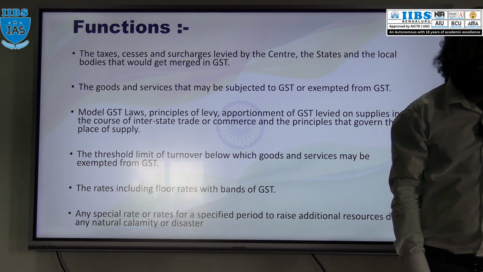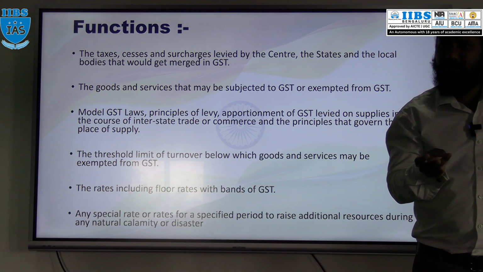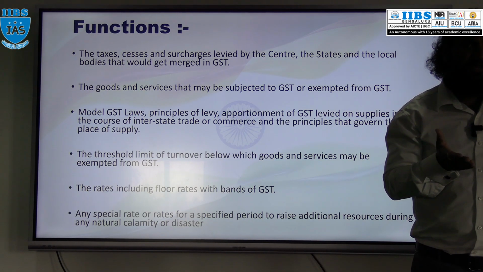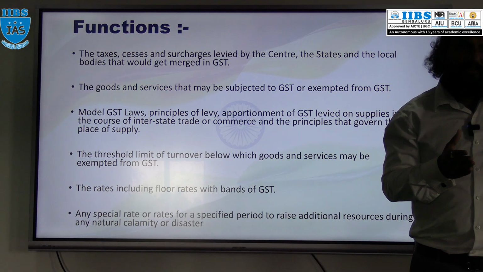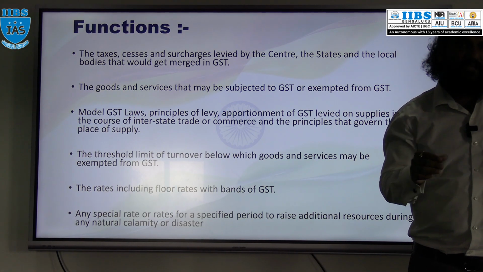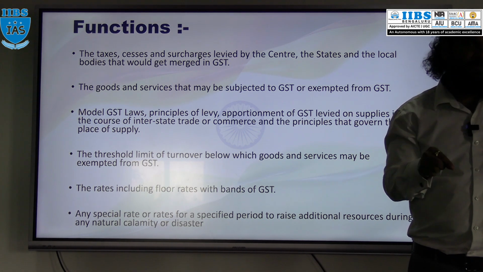GST slab rates are there, na? 0%, 5%, 12%, 18%, 28%, 40% slab rate. This is the slab rate of GST. I hope you know that, right? And what should be the distribution between the central government and state government on that slab rate? 50-50 only. 5 means 2.5, 2.5.